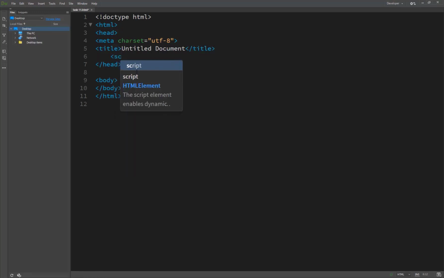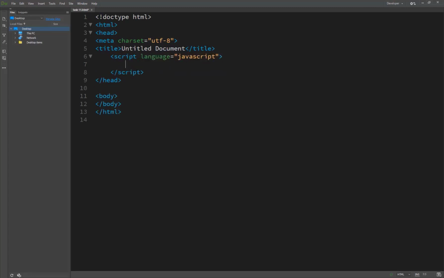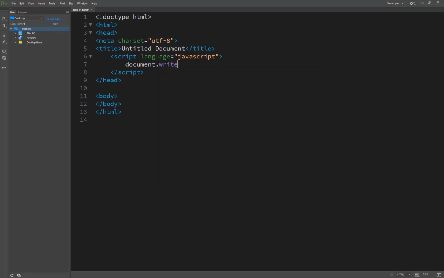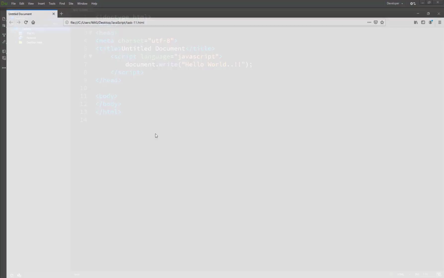So here we start: call a script, write a script, then language, selecting the language as JavaScript. I'll show you an example. We write document.write, and then we pass a string value, just for taking output in our browser. Let's suppose we write Hello World, and save it in task 11 in HTML. We already opened task 11, and you see the results are here.